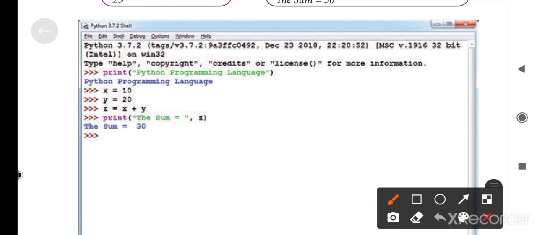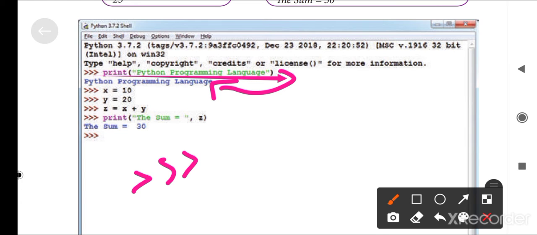This is the Python screen. I already showed you: print Python programming language, press enter, and it is printed. After that the Python prompt symbol appears here.